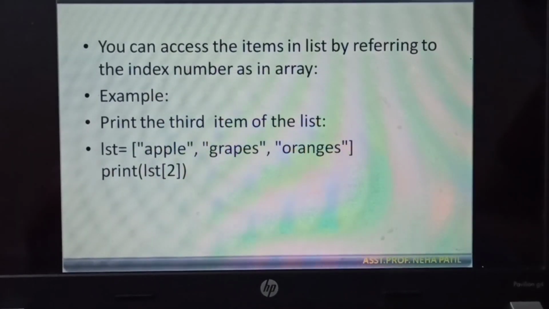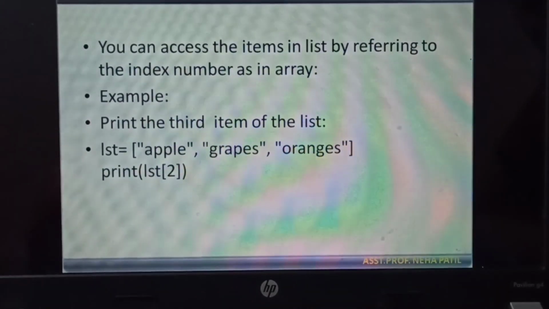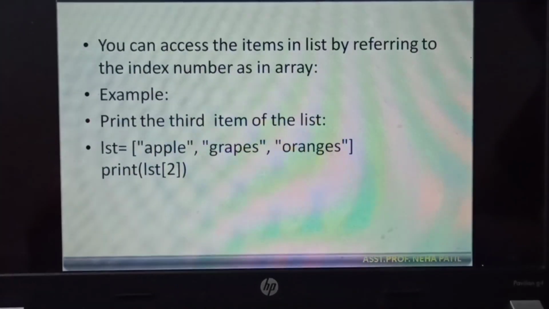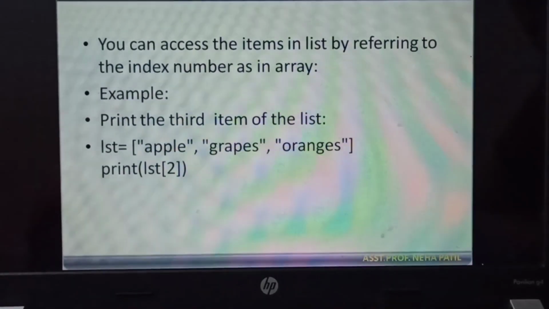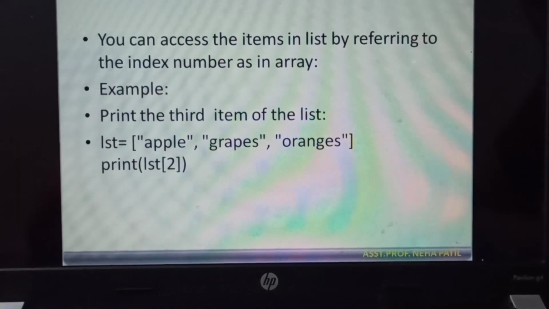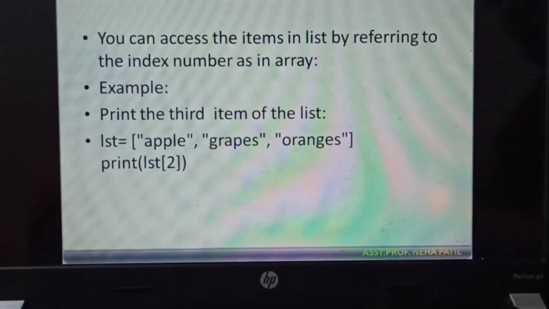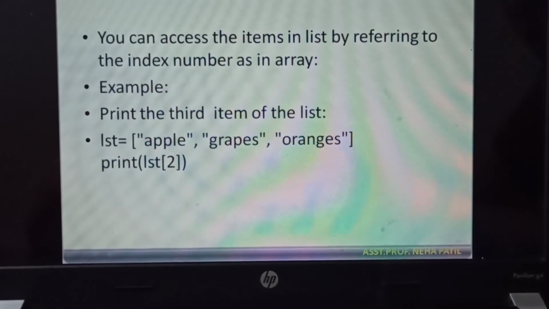Then next is, if we want to access the items in the list, like in array also, we can access the specific item by specifying the index number. Similarly, in list also I can access the specific item by specifying the index here. So if you see the example here, we have taken the same example. lst is equal to 3 strings: apple, grapes and oranges.